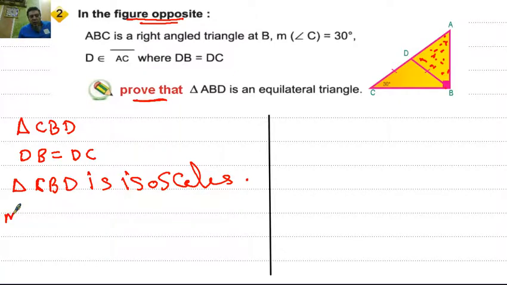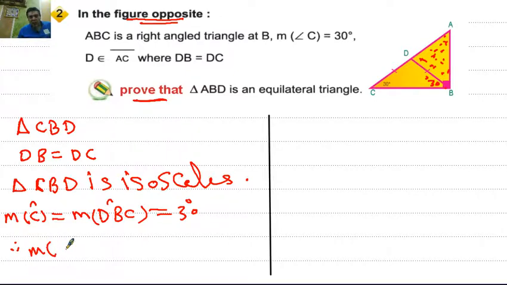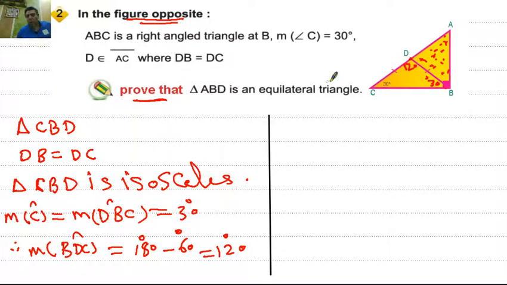Then measure of angle C equals measure of angle DBC equals 30 degrees. This angle equals 30 degrees. Then measure of angle BDC equals 180 minus the sum of two angles, 180 minus 60 equals 120 degrees. This angle equals 120 degrees.